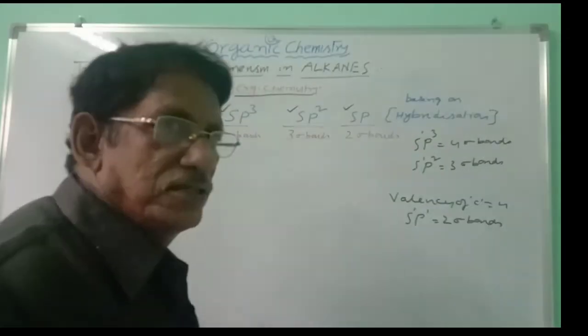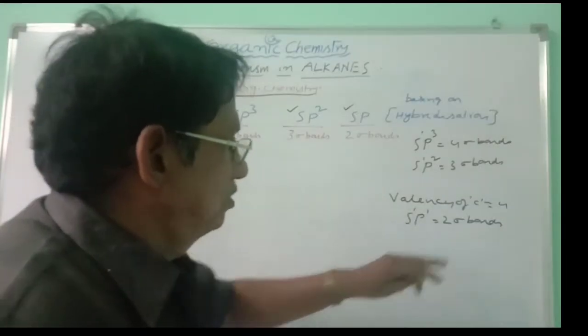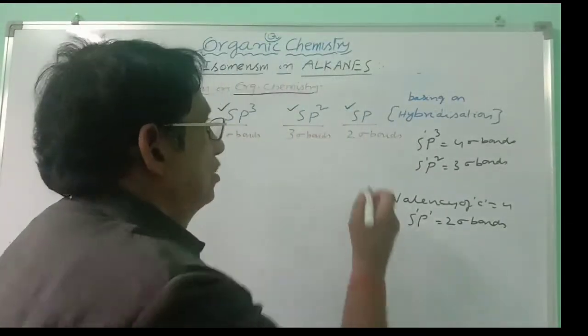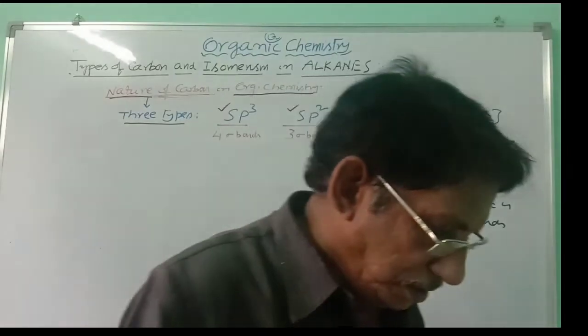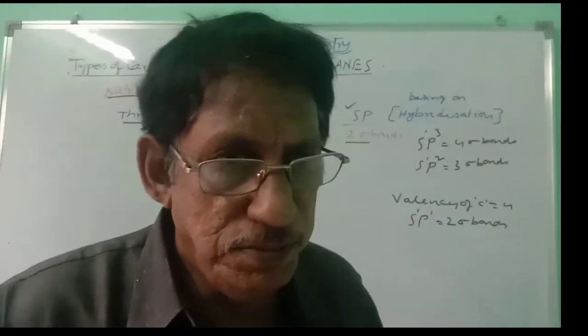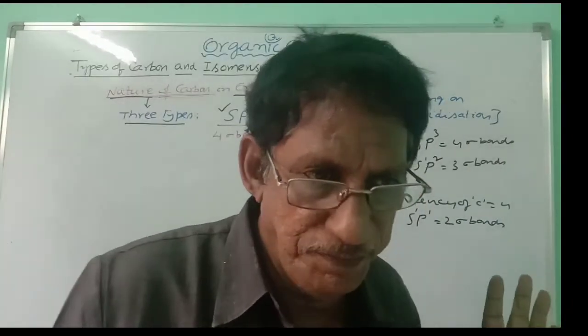When the carbon is carrying only 2 sigma bonds, the other 2 bonds being pi bonds, then on that particular carbon, you have to assume only sp hybridization. In that way, in organic compounds, carbon can be making use of these 3 hybridizations only,